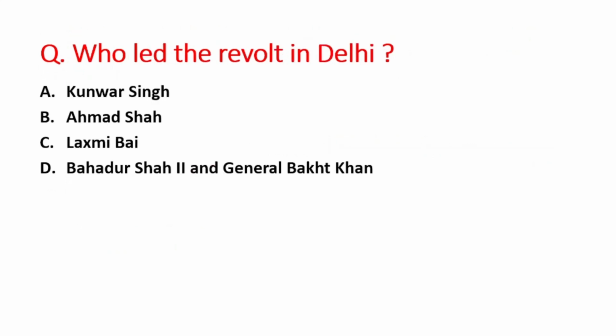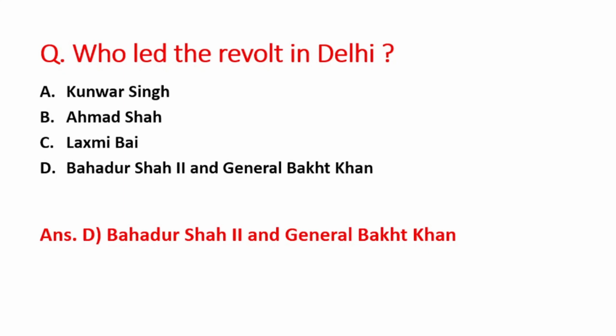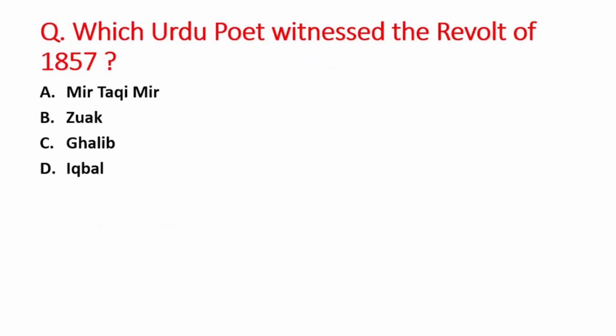Next question is who led the revolt in Delhi? A option is Kunwar Singh, B is Ahmad Shah, C option is Lakshmi Bai, and D option is Bahadur Shah II and his general Bhagat Khan. So right answer is option D, that is Bahadur Shah II and General Bhagat Khan, right? Next question is which Urdu poet witnessed the revolt of 1857? A option is Mir Taqi Mir, B is Zauq, C option is Ghalib, and D option is Iqbal. So right answer is option C, that is Ghalib.